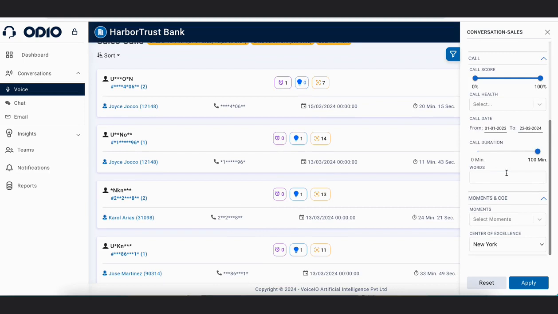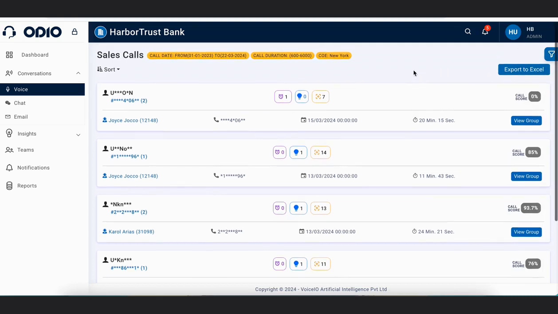If we want to search for any calls with a particular specific keyword we are looking for, we can do that as well. Then all the parameters, we can select what all parameters, what all movements we want to look into the call, and then of course our center. So whatever filters are being applied, you can see all those filters in these little tiny yellow buttons, and then the data is coming as per the filters.